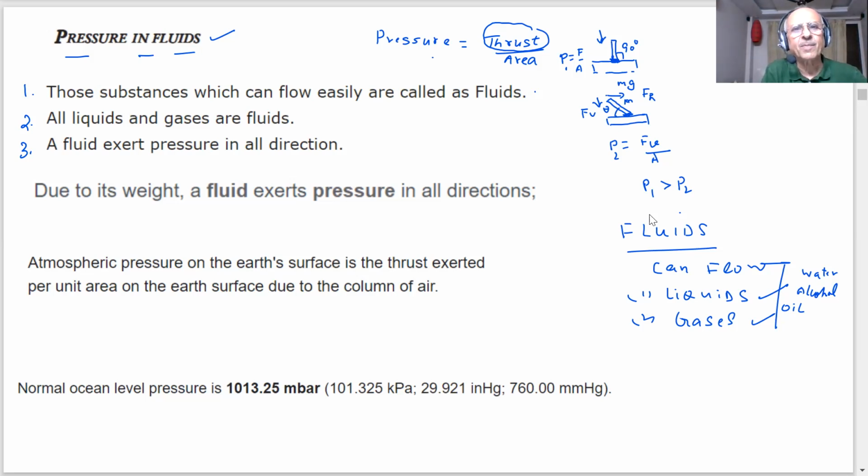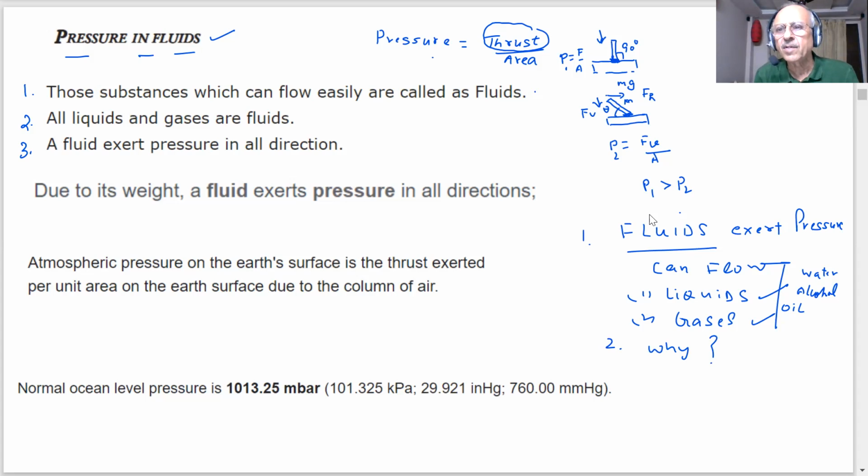Now the question is, why should fluids exert pressure? Why should anything exert a pressure? What is your answer? We are saying fluids exert pressure. Can you tell me, number one point? Number two, why should the fluids exert pressure? Students, why should anything exert a pressure?